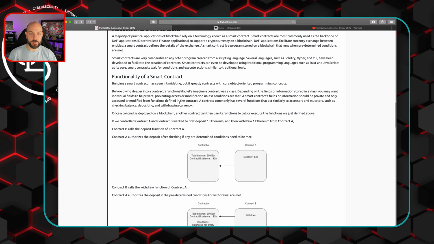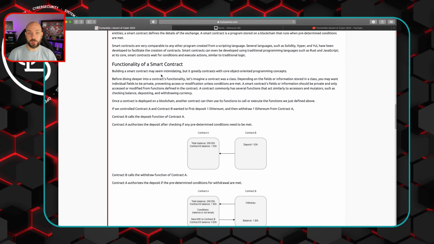A functionality of a smart contract. Building a smart contract may seem intimidating, but it greatly contrasts with core object-oriented programming concepts. Before diving deeper into a contract's functionality, let's imagine a contract as a class. If you don't have a background in programming, you might be a little lost as far as object-oriented programming concepts and what a class is, but hopefully this ties together.